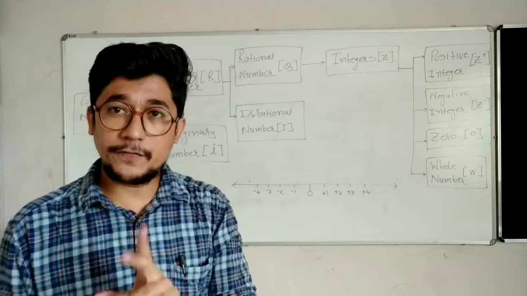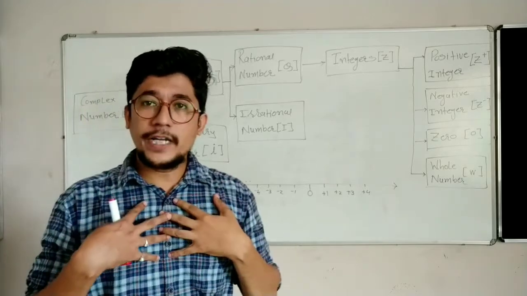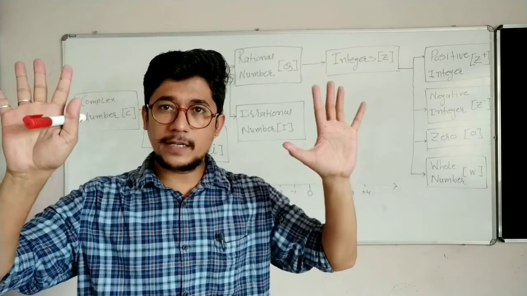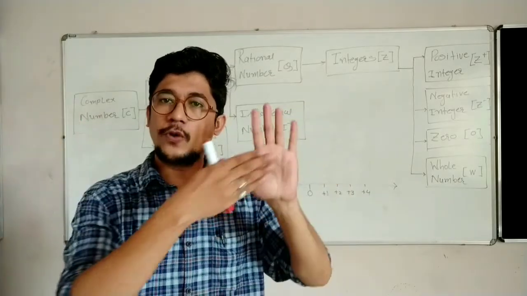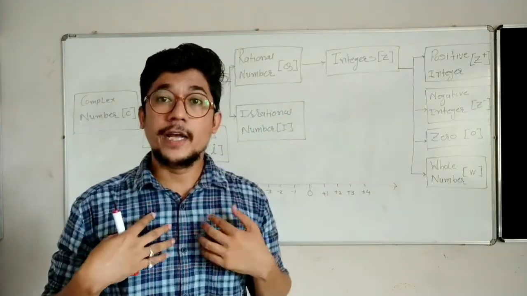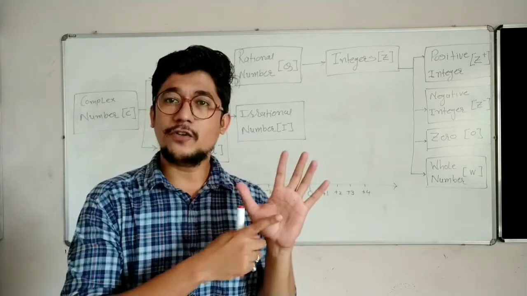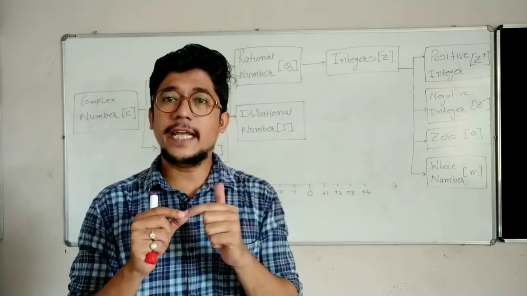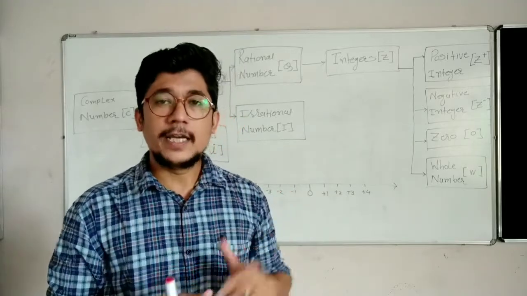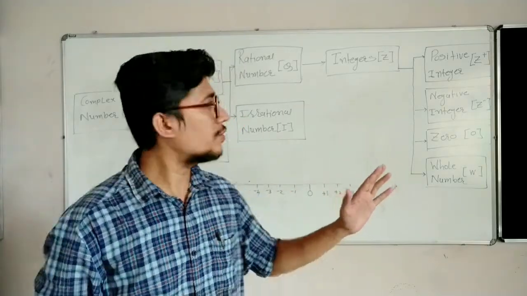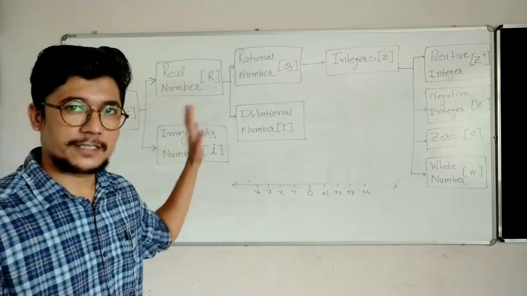So there is a big difference. My body has each and every part, right? I am the owner of this body. So the hand is part of my body, but my body is not a part of my hand. Similarly, a nail is a part of a hand, but a hand is not a part of a nail. In the same way, in the number system also, we can classify these things.